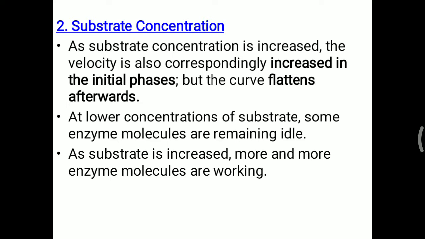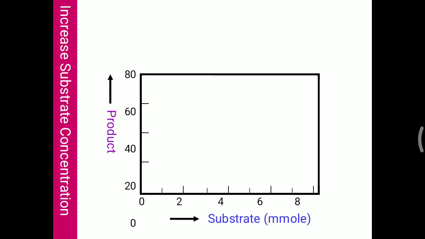You add 100 substrate. Now all 100 molecules of enzyme are attached to the substrate, and after 1 minute 100 product will be generated. But suppose you add 150 substrate. Then only 100 are able to attach to the enzyme, and 50 substrate are not able to attach. We will look at this in the graph or animation showing substrate and product. Substrate concentration is on the x-axis and product formation on the y-axis, and increasing substrate concentration gradually increases the rate of reaction.